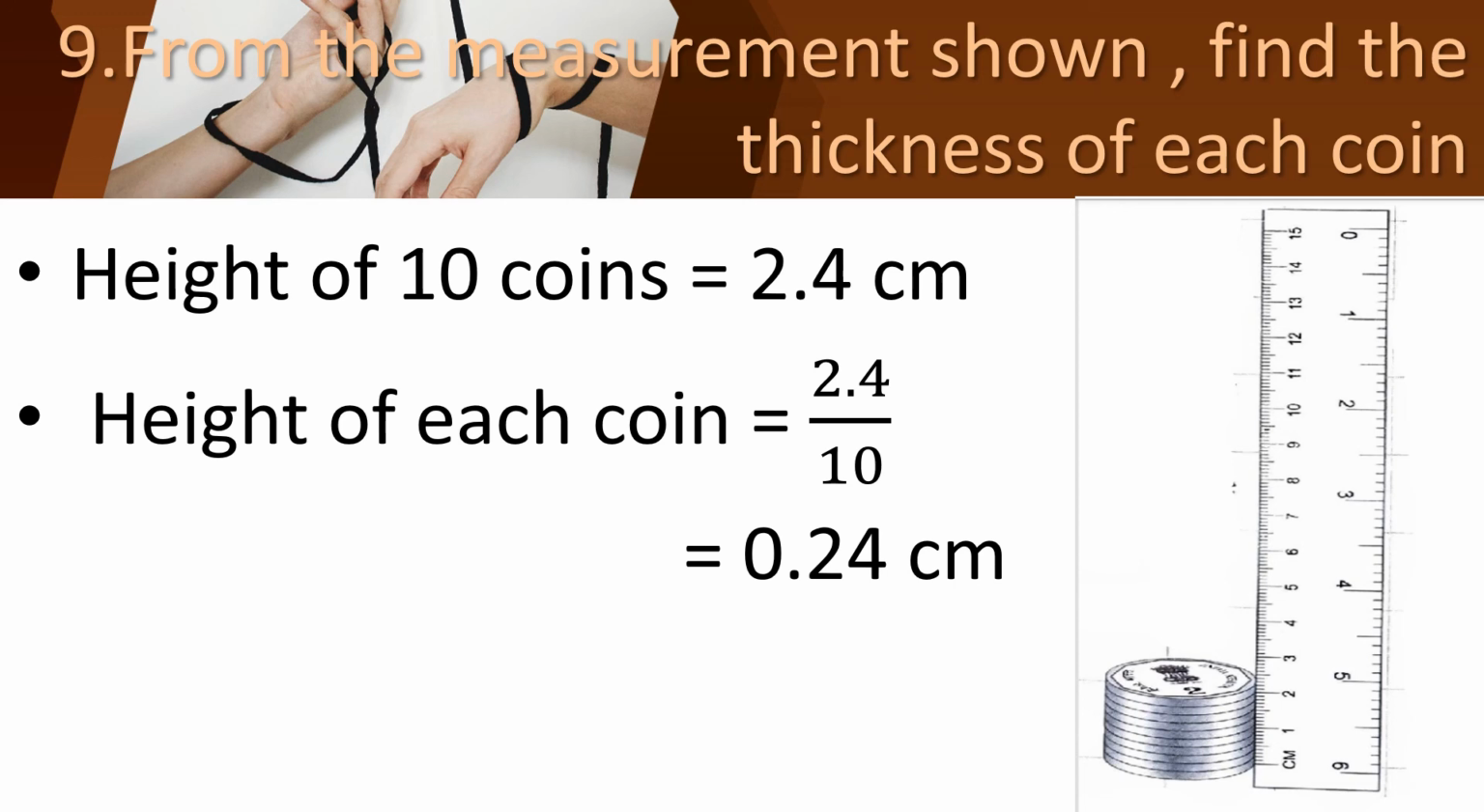What is the height of 10 coins? Can you see the reading shown in the figure? That is 2.4 centimeter. How will you find the height of each coin? That is the thickness of one coin. Thickness of one coin is equal to the height of 10 coins divided by the number of coins. So 2.4 divided by 10. What is the answer? 0.24 centimeter. You copy it down in your notebook.